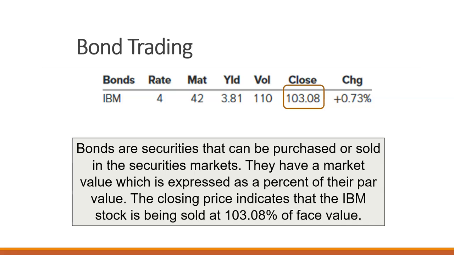Here, we have IBM bonds that right now are at 103.08% of face value, which means that it's 3.08% higher than the face value. Most bond pars are $100 to $1,000. They're usually a nice round number.